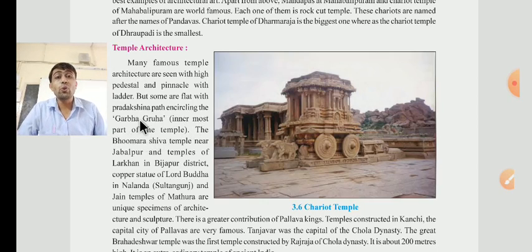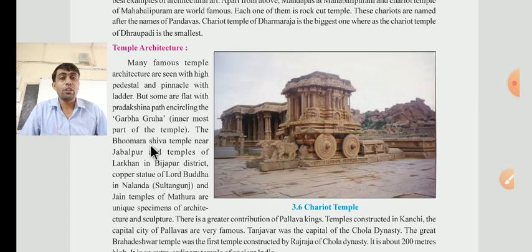Garbhagruha means the innermost part of any temple. And the Bhumra Shiva temple near Jabalpur and the temple of Larkhan in Bijapur district.